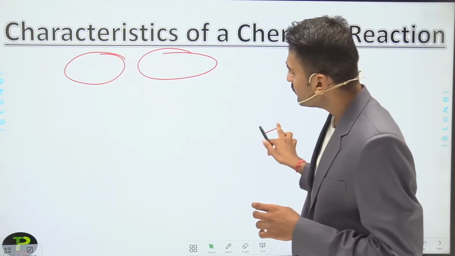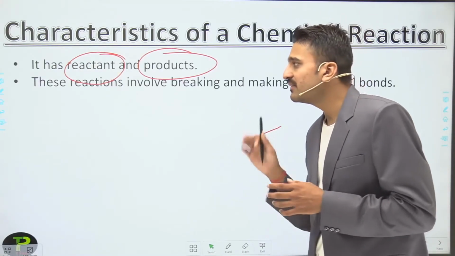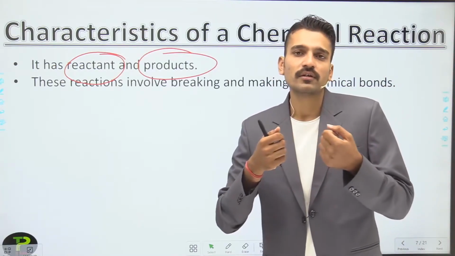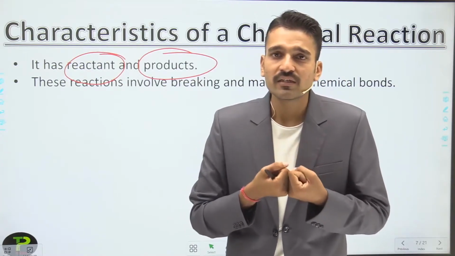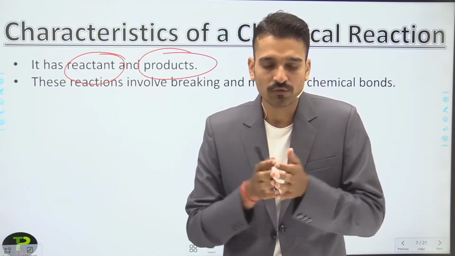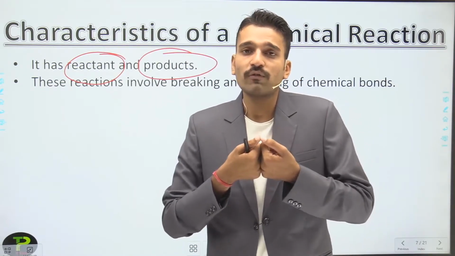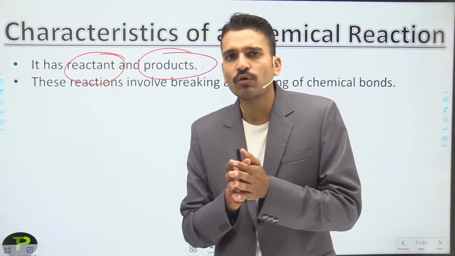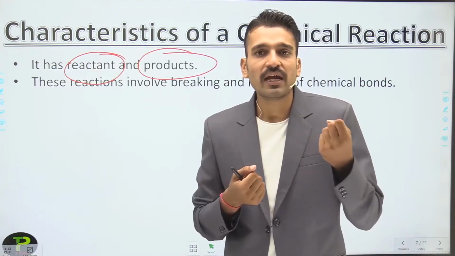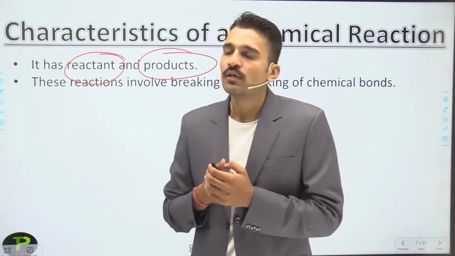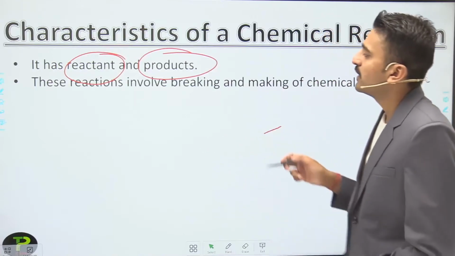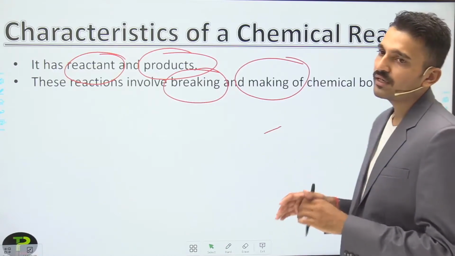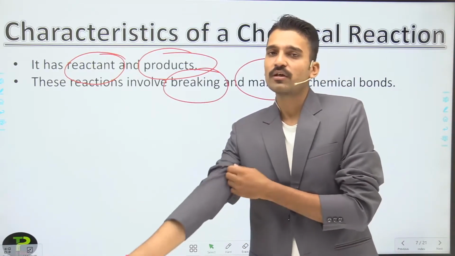Second, these reactions involve breaking and making of bonds. I have already told you what happens if certain substances are reacting with each other. They are in an equilibrium state, so we have to overcome that energy, the chemical bond. We have to break that chemical bond so that the atoms will be free to react with some other atom. So what is involved in a chemical reaction is the breaking and making of chemical bonds. This is very important.